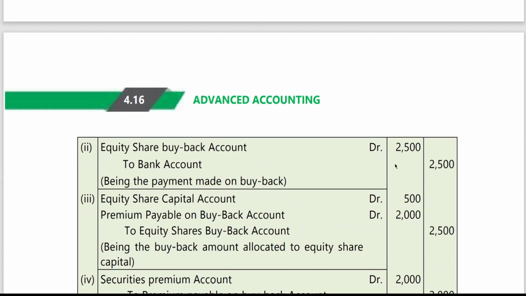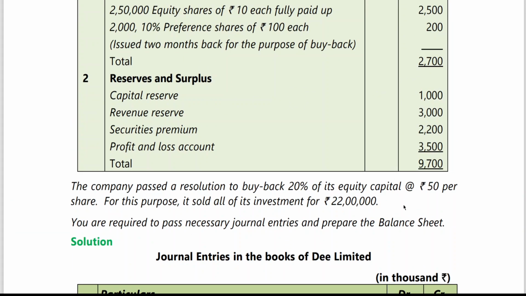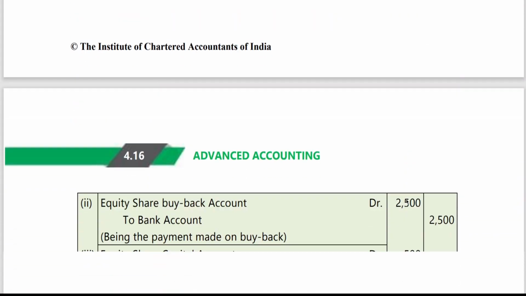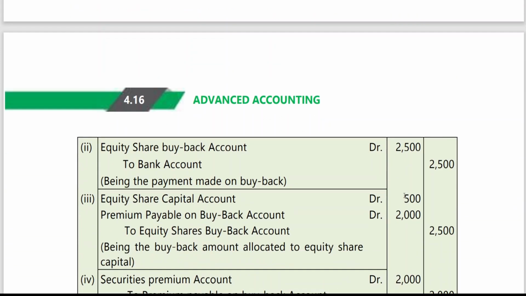Then equity share buyback. I told you equity share buyback means 50,000 shares. What is the offer price? 50 rupees. 50,000 into 50. You can take the calculator, or 50 into 50, 2,500, which is nothing but 25 lakhs worth of shares purchase. So what is the face value, sir? 10 rupees. So 50 into 10, 500. Balance is premium payable. This also you can do.